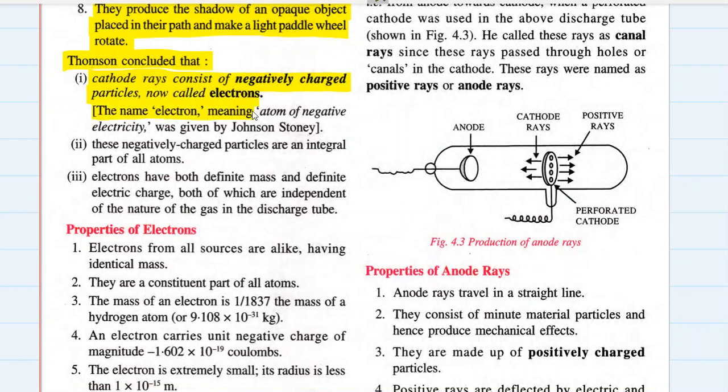The name electron, meaning atom of negative electricity, or a negatively charged particle, was given by Johnson Stoney. So cathode rays are made up of electrons, negatively charged particles. These negatively charged particles are an integral part of all atoms, and I will underline this, all atoms. Any kind of atom.